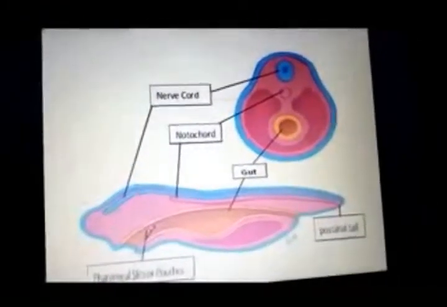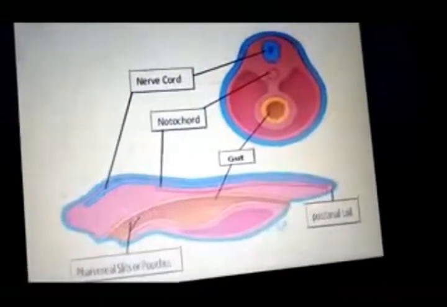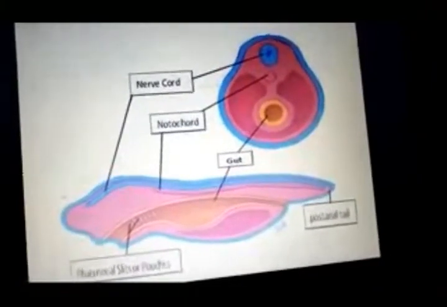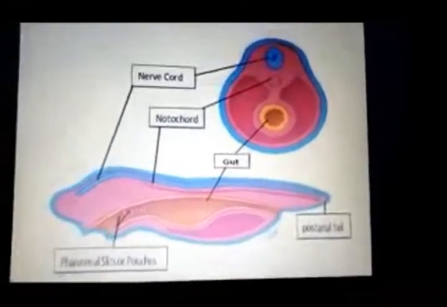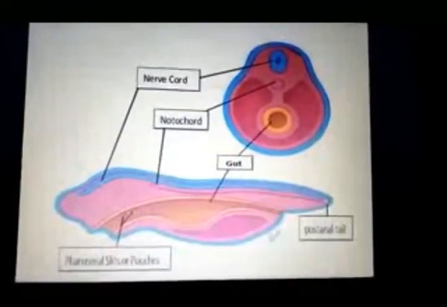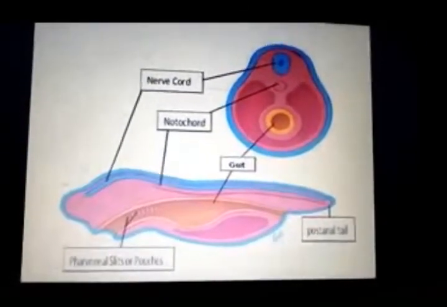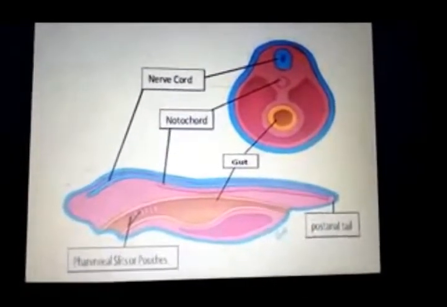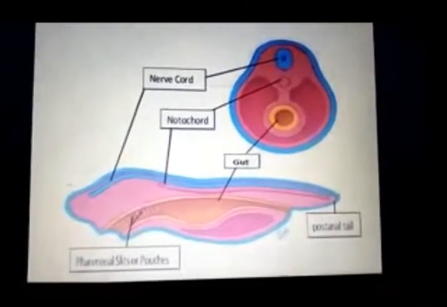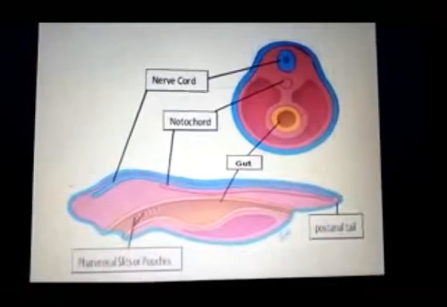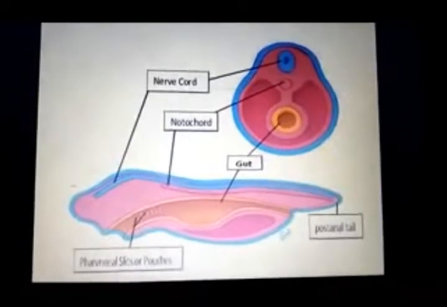Now here is a graphical sketch of phylum Chordata, where we can see its basic characteristics. Two pictures are shown: one is a longitudinal section, and the second is a cross section. First is the nerve cord. That is the hollow nerve cord present on the dorsal side, represented by a blue line in longitudinal section and a blue circle in transverse or cross section.